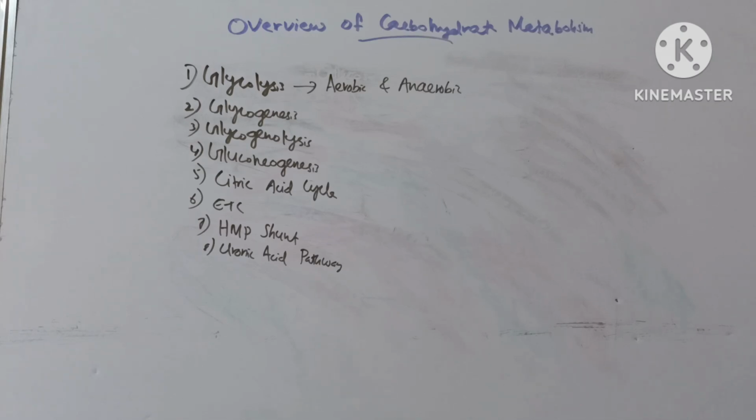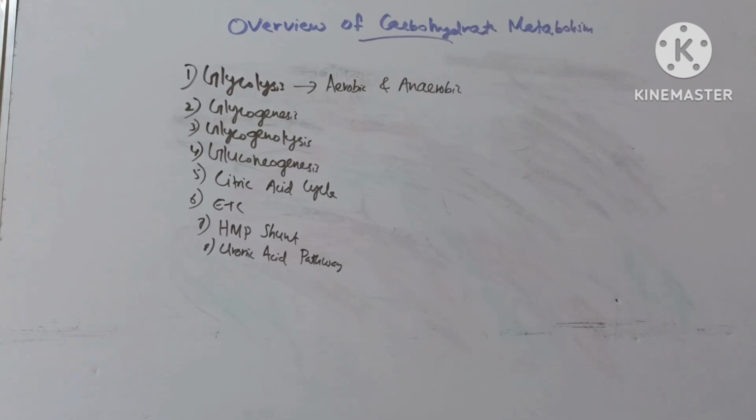Next one is citric acid cycle, a series of reactions that convert acetyl-CoA to produce carbon dioxide and water. It also generates a proton gradient in the mitochondria that drives ATP formation. Next one is electron transport chain. A series of protein complexes in the inner mitochondrial membrane that couple transport of electrons with ATP formation.